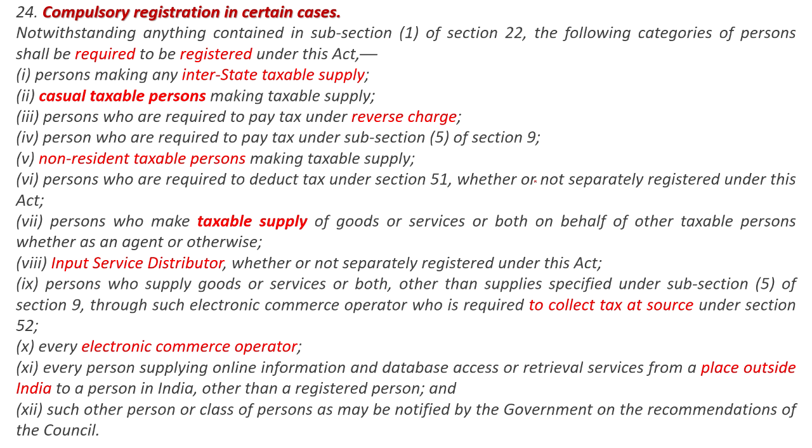And every person supplying online information and database access or retrieval services from a place outside India to a person in India other than a registered person also has to do this. And apart from all these points, any other person or class of persons as may be notified by the government on recommendations of the council also may have to go for compulsory registration of GST. So this is all about GST. I think you understood certain points on GST. This point, compulsory registration, is important for AAO.